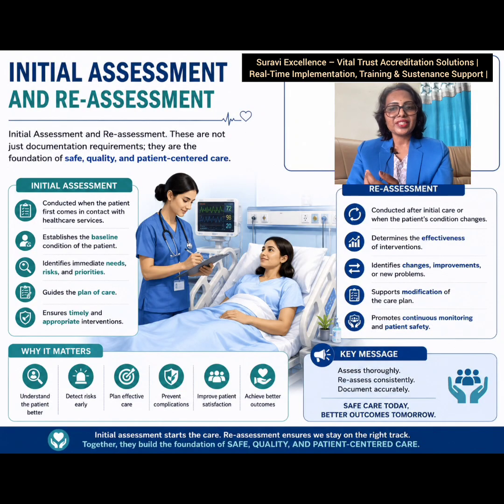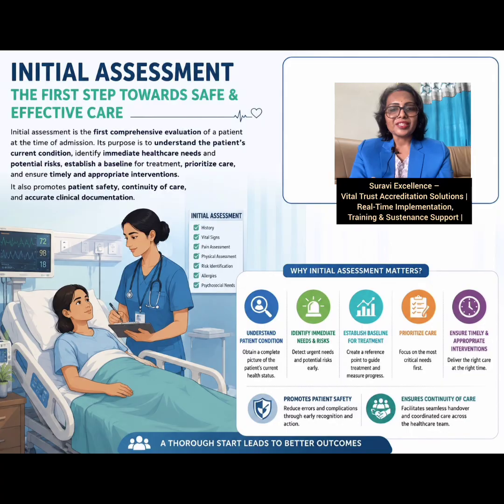Today we are going to discuss one of the most important requirements in accreditation standards, that is initial assessment and reassessment. These are not just documentation requirements, they are the foundation of safe, quality and patient-centered care. So what is the initial assessment?